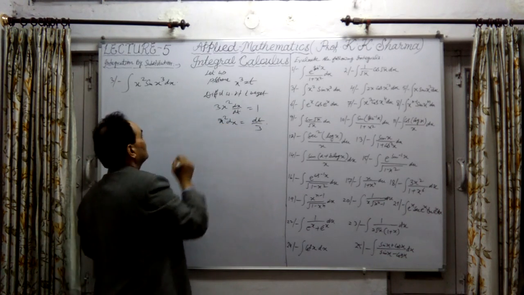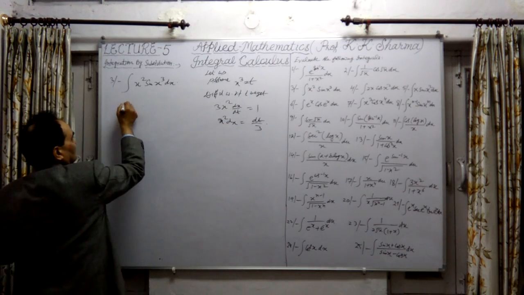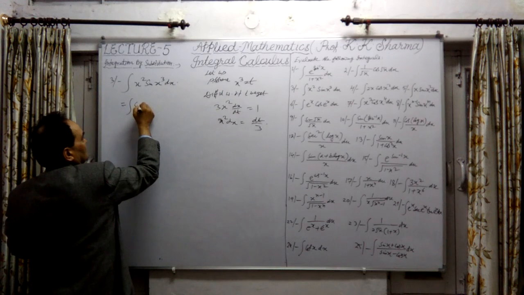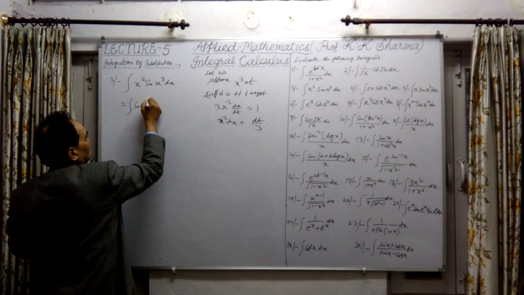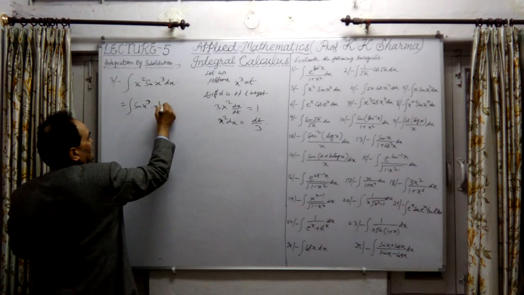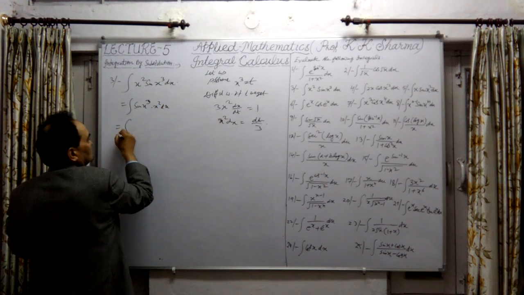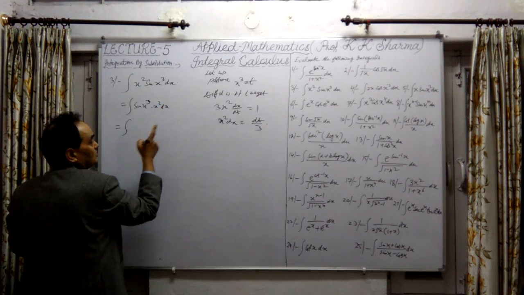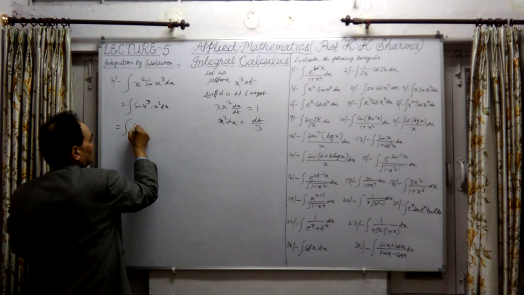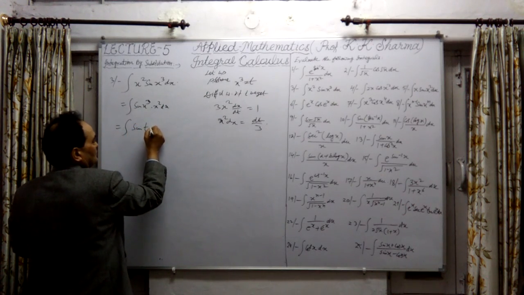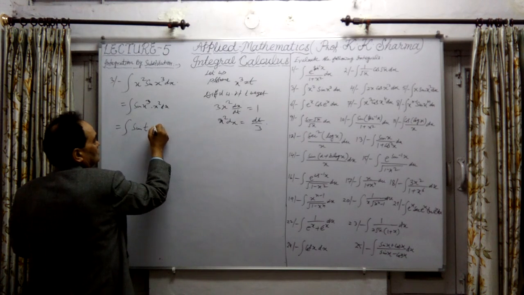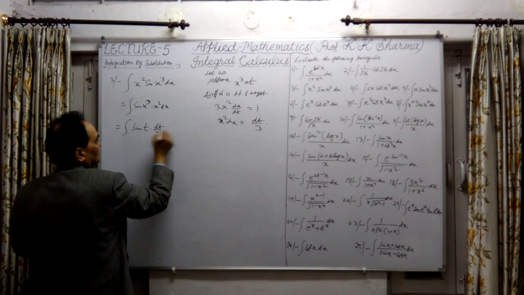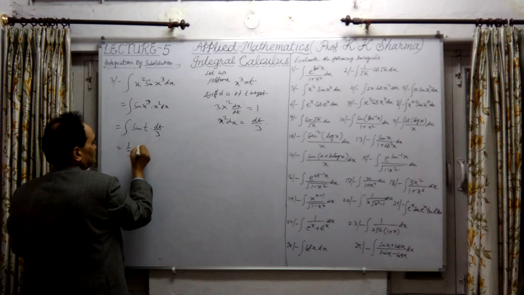So x square dx can be written as sin x cube into x square into dx. Now it can be changed into the another variable, the new variable t. This is sin t into x square dx equal to dt upon 3. That means 1 upon 3 is a constant.